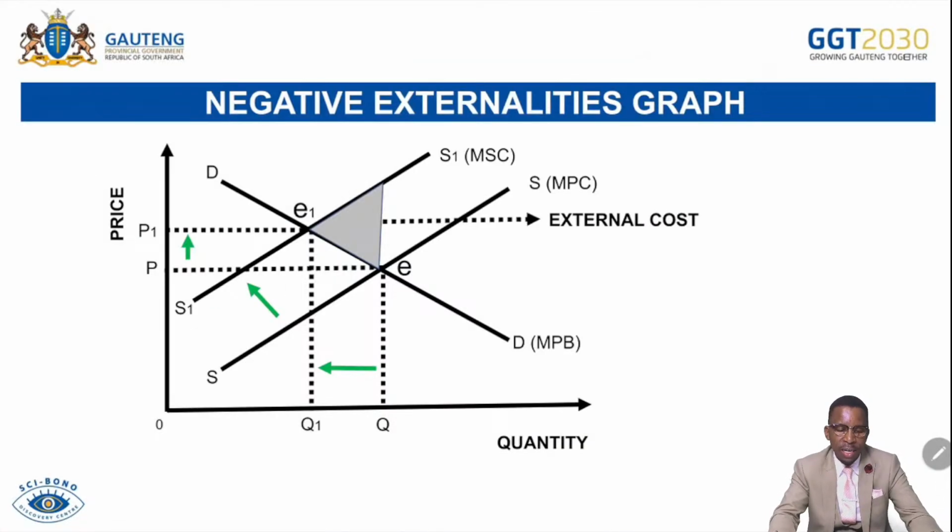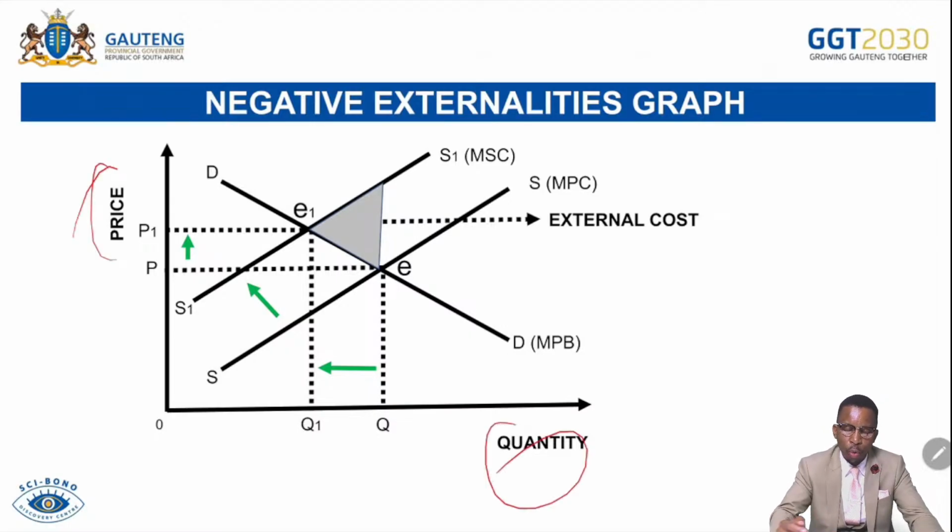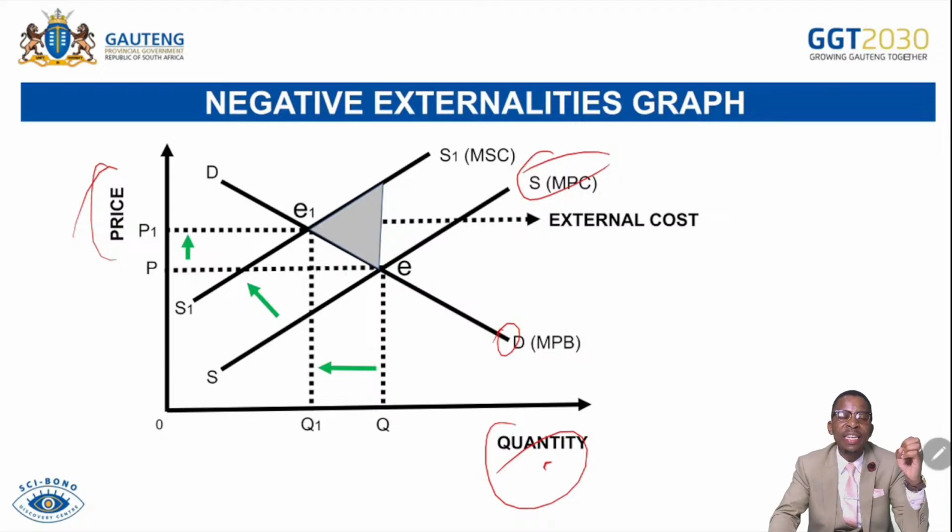So this is the graph that indicates the negative externality. We have price and quantity as usual, vertical and horizontal here. Then we have our original demand curve, which is MPB, marginal private benefit, and then the original supply curve, which is marginal private cost. And then the state intervened by imposing taxes on the production of the particular product because it's harmful in the society. The business will find it expensive to produce because the cost of production will be increasing for the firm.